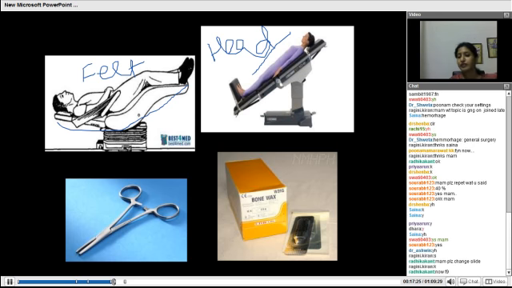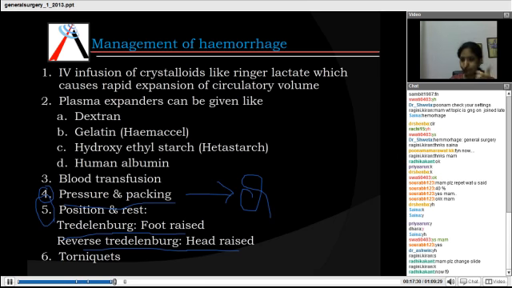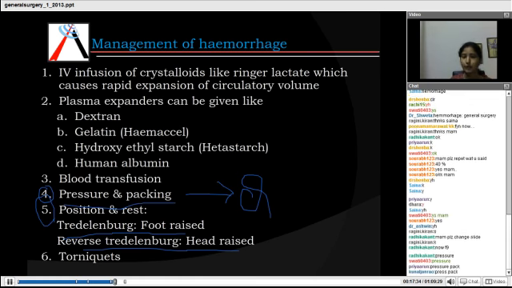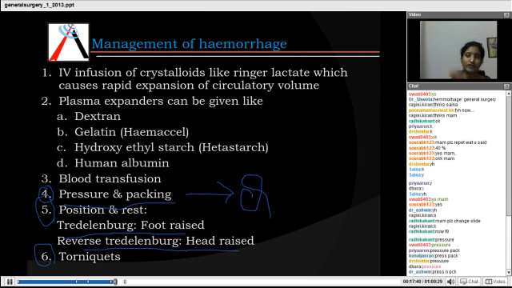Clear? So what will be the first step you will do to manage a hemorrhage? Before placing the patient in any position, yes, you will apply pressure. Excellent. Second is your position. Next is tourniquets. Tourniquets are cuff-type devices which are used to apply pressure and prevent bleeding. Next is replacing the blood lost by certain fluids.